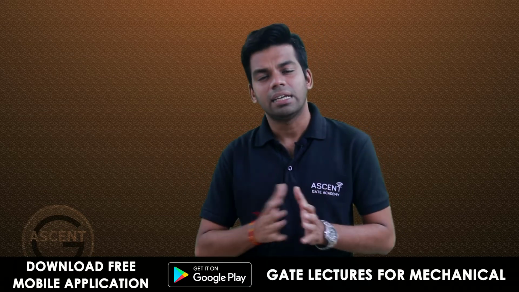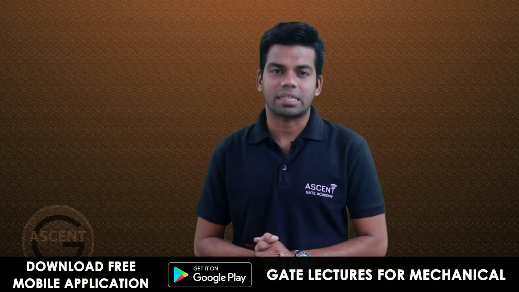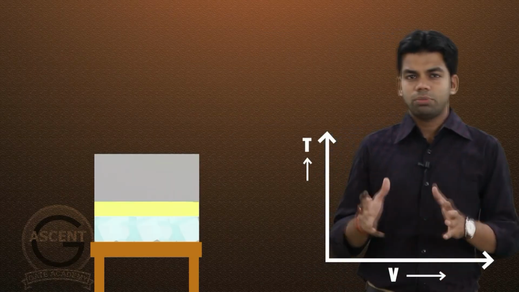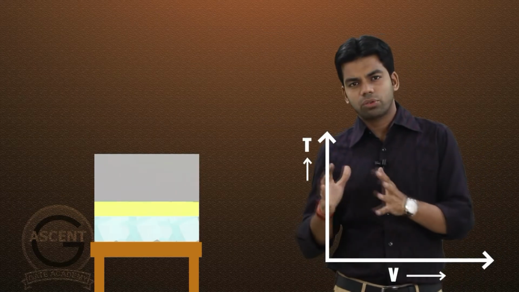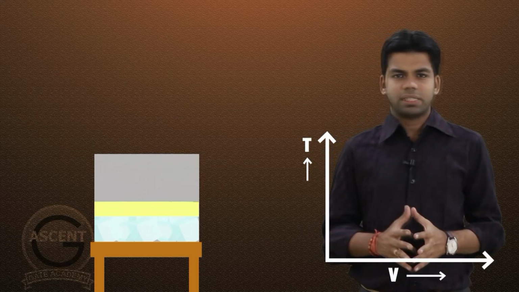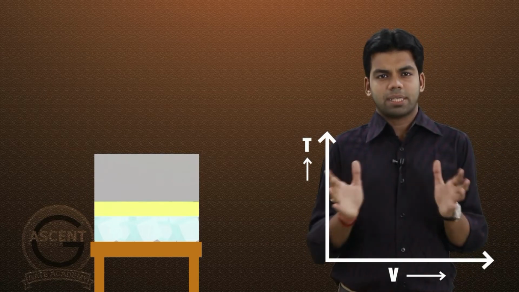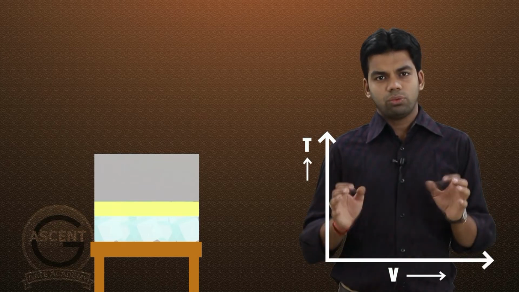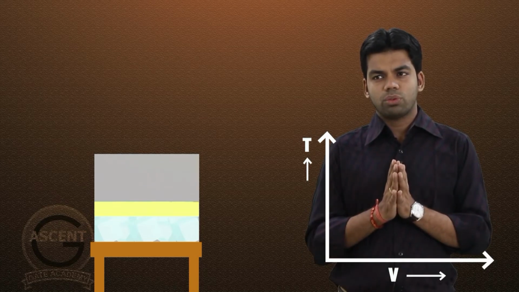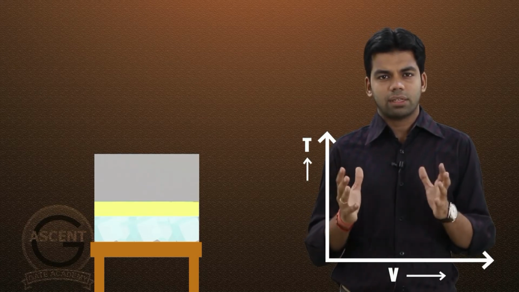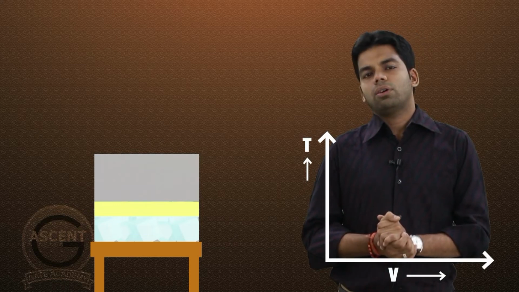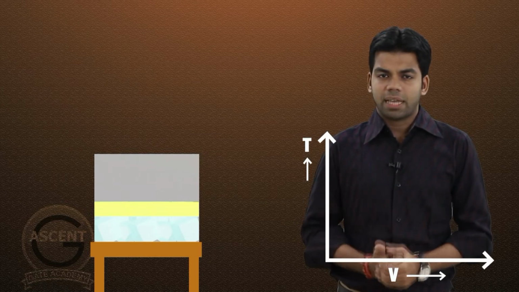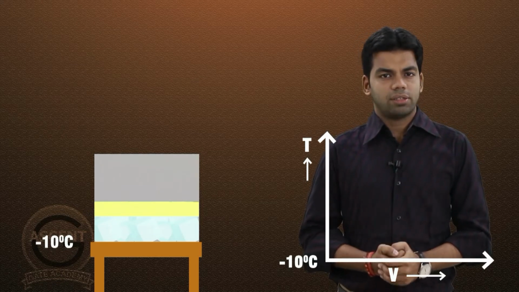So let us understand this complete topic with the help of interesting animations. Okay, now what is the volume change with respect to temperature? Now let us look into this aspect. So same example I will take, and now you have to look into the piston. Initially I didn't tell you to look into the piston. Now you have to look into the piston and you have to see where the volume is increasing and where the volume is decreasing. Okay, so initially at minus 10 degrees centigrade we were having ice.